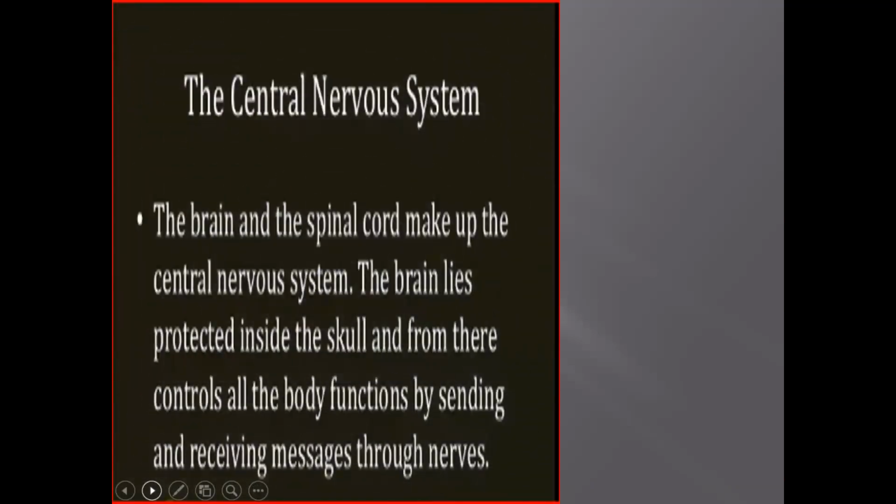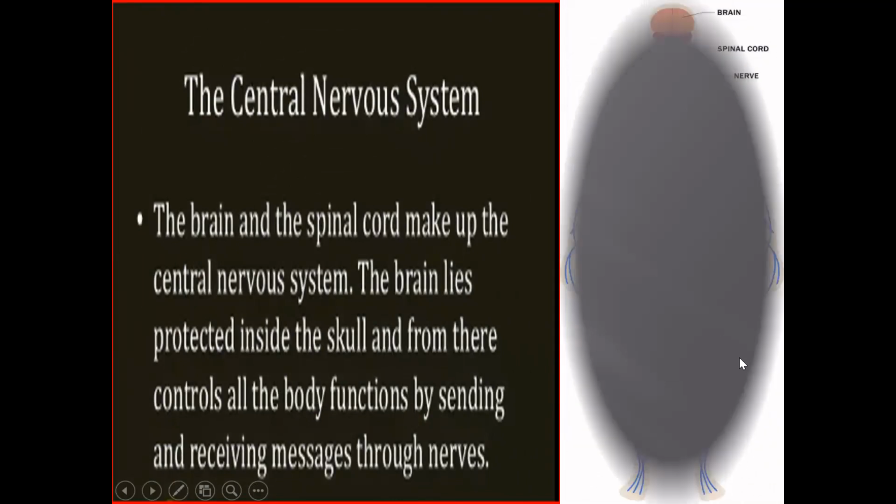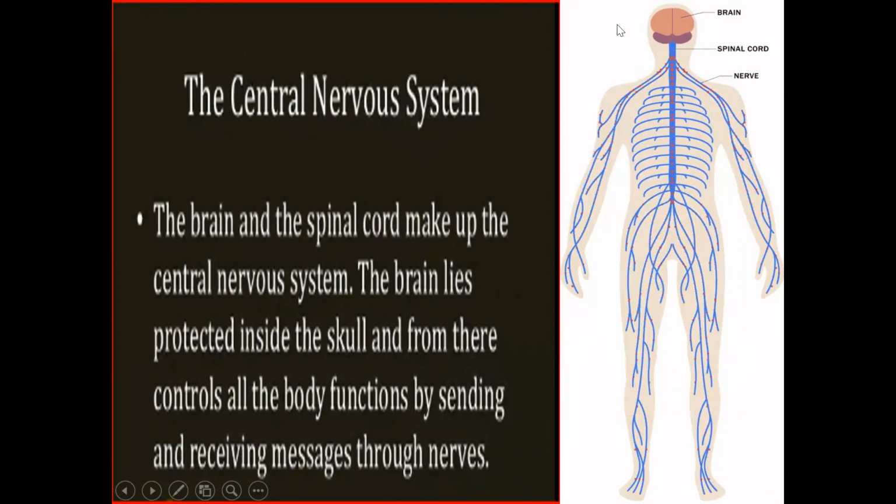Coming to the central nervous system, the brain and the spinal cord make up the central nervous system. The brain lies in the cranium and is protected in the skull, and from there controls all the body functions by sending and receiving messages through the nerves.